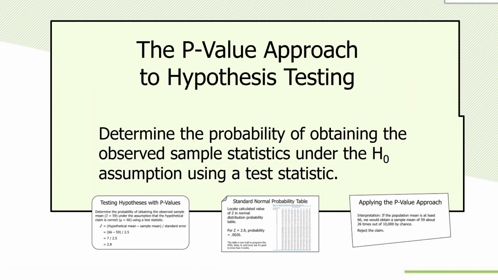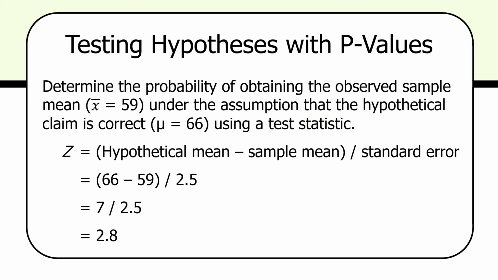So we'll assume that the hypothetical claim is correct, and then find out, under the assumption that it's correct, what's the probability that we would get what we're observing, that is a sample mean of 59, if the skeptic is correct. And here's the formula for doing that.